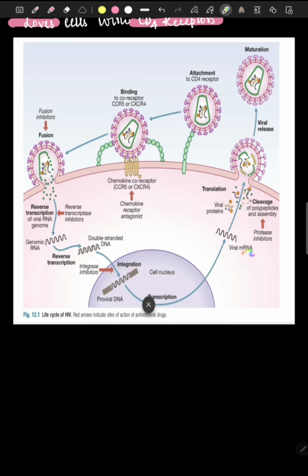Then via transcription, viral mRNA is formed. Then via translation, viral proteins are formed. Then these proteins undergo cleavage because of the protease enzymes. Then they assemble into one, and then they form these virions. These are called virions. Then they are released into the bloodstream, then they undergo maturation, and this vicious cycle continues over and over again.